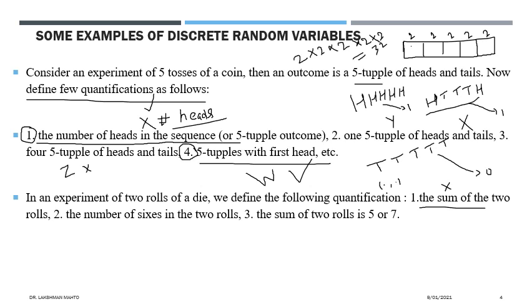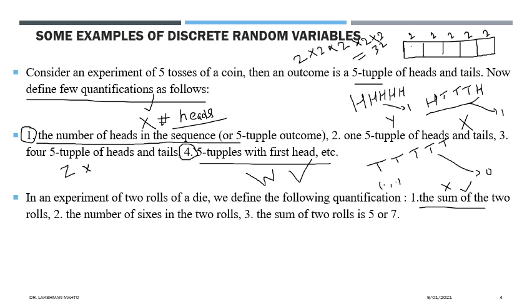And in the first case, this quantification is saying the sum of the two rolls. So I'm denoting it by x. So tell me whether it is a random variable or not. Yeah, very nice. It is a random variable because every outcome of the sample space would be engaged by this quantification. So that's why it is a random variable.